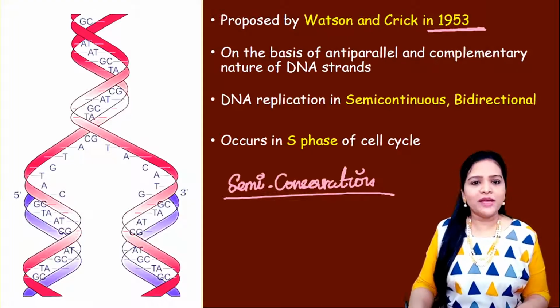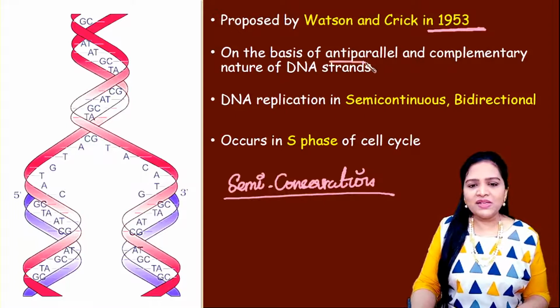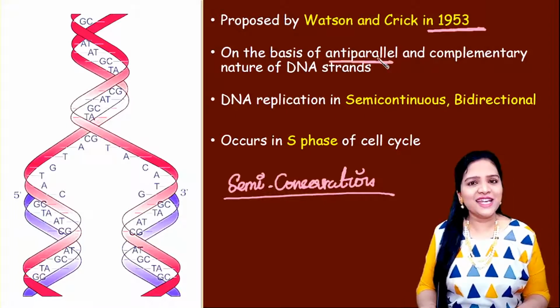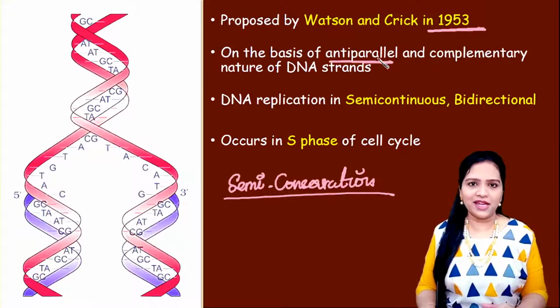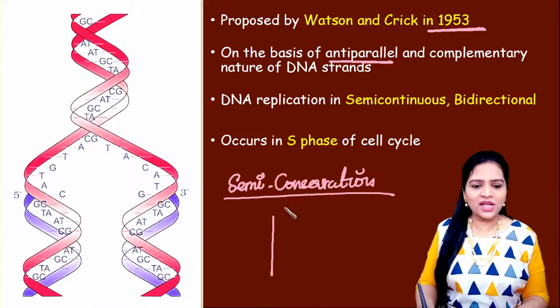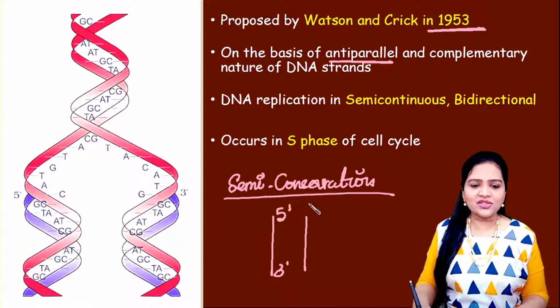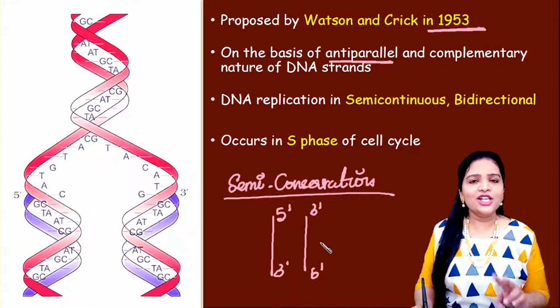So during the same period, they proposed that the DNA, when it replicates, it will replicate semi-conservatively. Why? Because when we see the structure of the DNA, the strands are anti-parallel. That means one strand runs from 5' to 3' direction and another strand runs from 3' to 5' direction. Isn't it? So these two strands are anti-parallel. Also, they are complementary to each other.